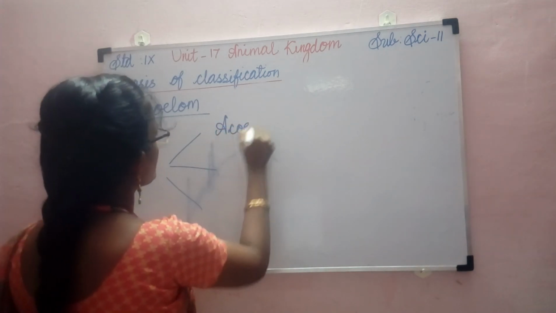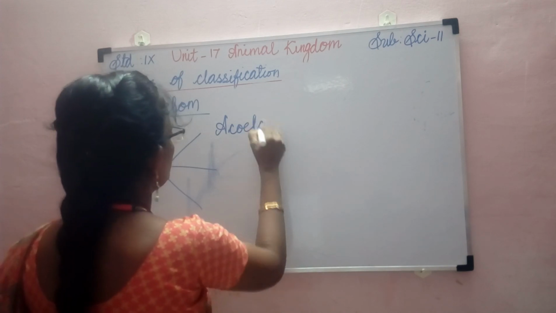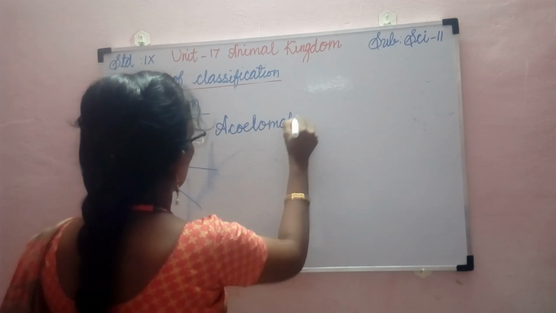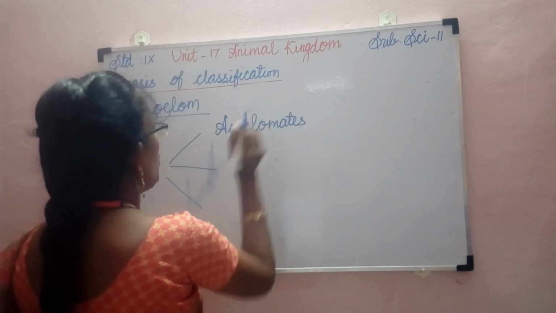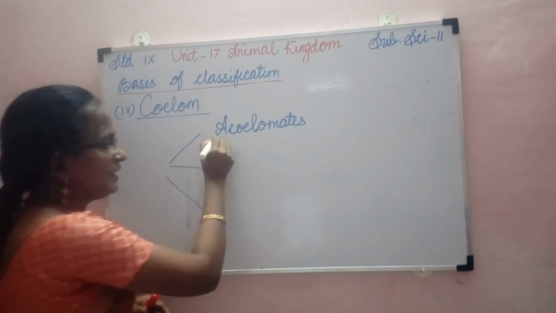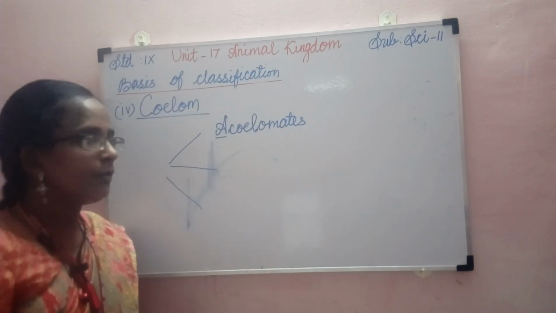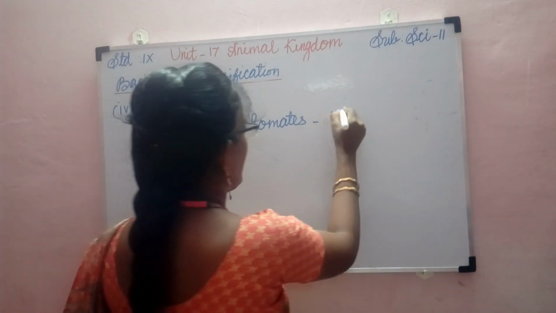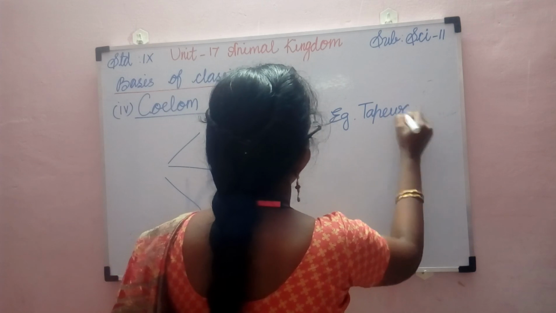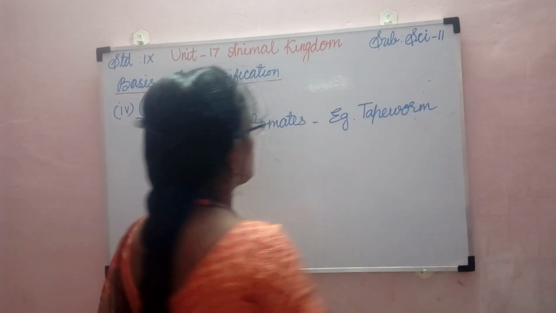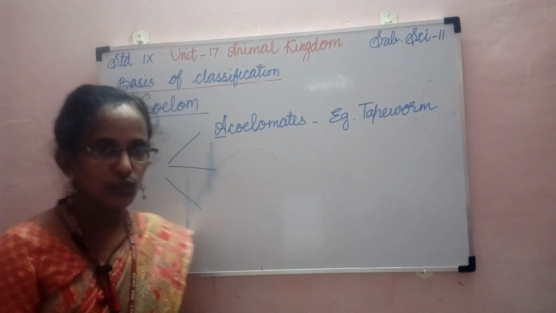Acoelomates. Acoelomates means absence of coelom. So in these animals, the coelom or the body cavity is absent. Absence of coelom, the fluid filled body cavity. An example for acoelomates is the tapeworm. There is no body cavity or coelom in these animals, so they are called acoelomates.